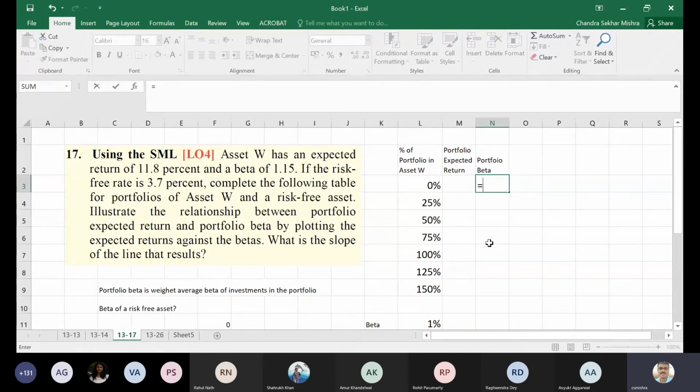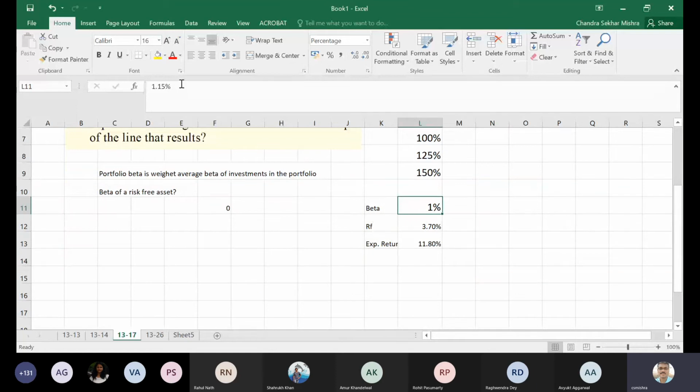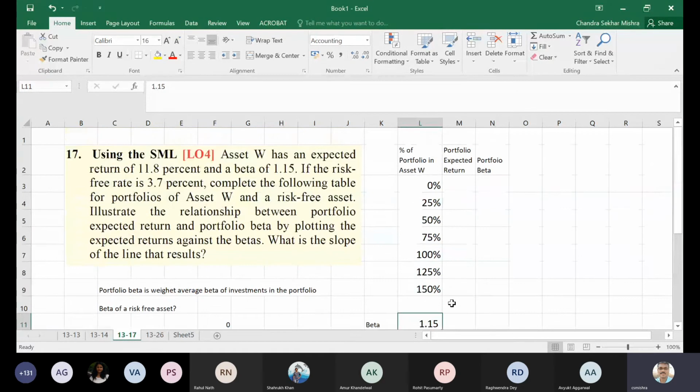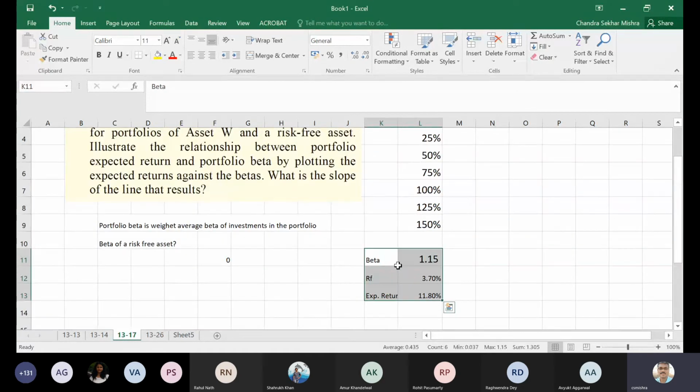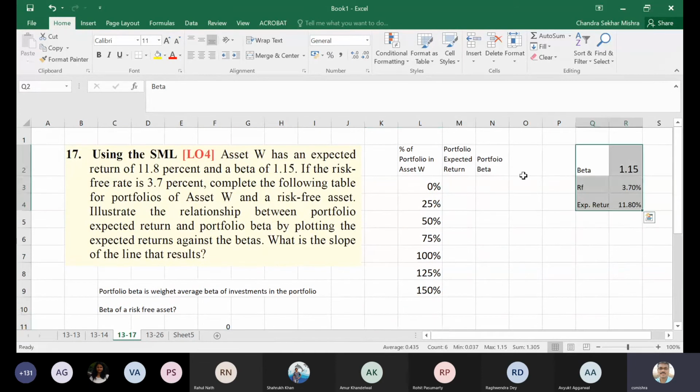So I can directly do that now. Into beta will be how much? Sorry, this is not right. What happened? Why did it become a percentage? 1.15. Let me take it somewhere here. Okay, all of you please follow.